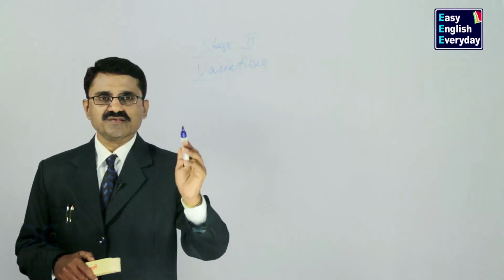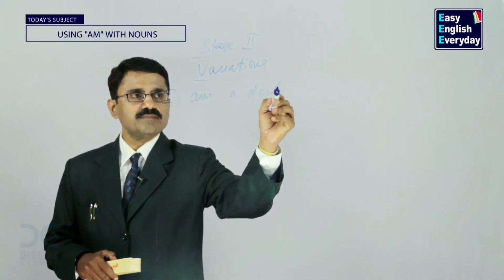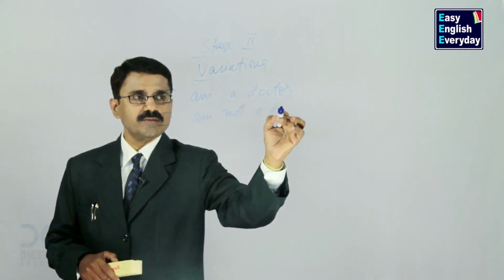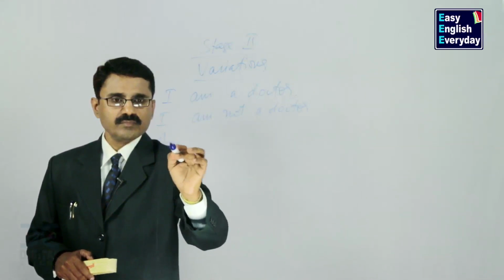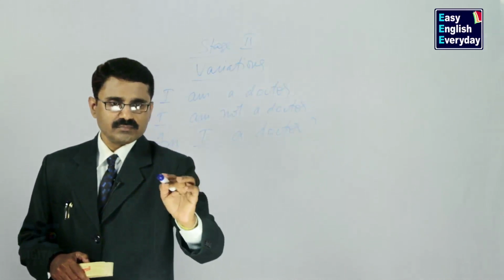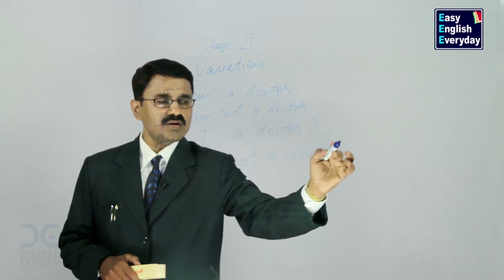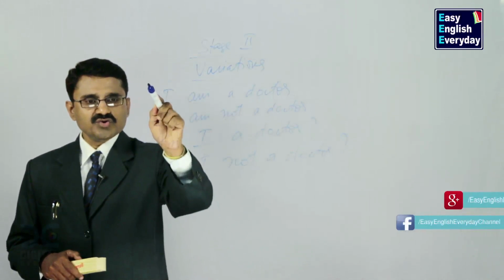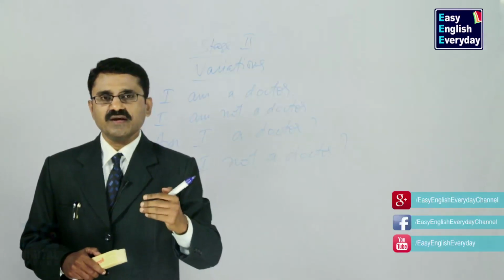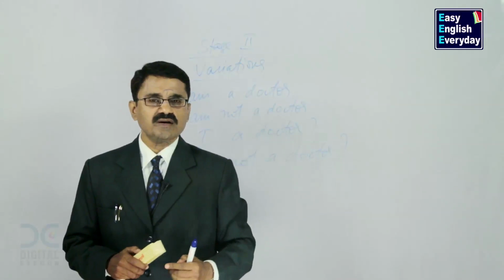Variations. What are these variations? See this example. I am a doctor. I am not a doctor. Am I a doctor? Am I not a doctor? These are called variations. You should know all these 4 forms at second stage, because these 4 forms will give you some more flexibility, some more freedom to talk more confidently in English language.